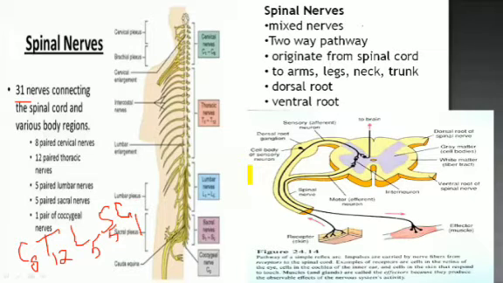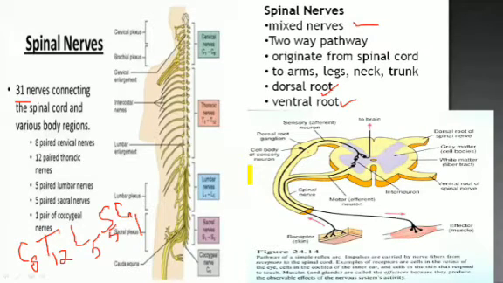They are mixed nerves as well, sensory and motor nerves. It has a two-way pathway. It does not exist in only one pathway. So you can see here there is a dorsal root and a ventral root of the spinal nerve.